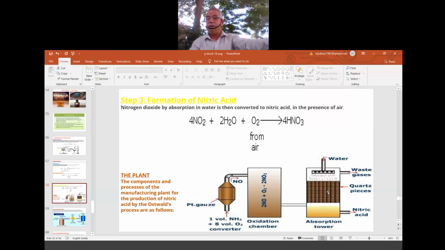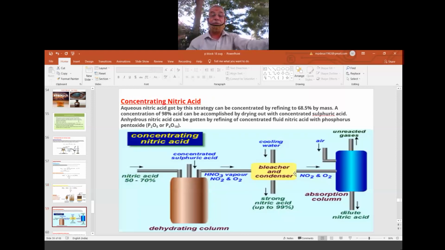Whereas lighter gases will escape from the upper outlet, and once again they are recycled. So it will go on continuously. As I said, in the case of ammonia, weeks together, months together, tons of ammonia, tons of HNO3. So many gallons of HNO3 are manufactured, kept ready 24 hours in 3 shifts. Okay, right.